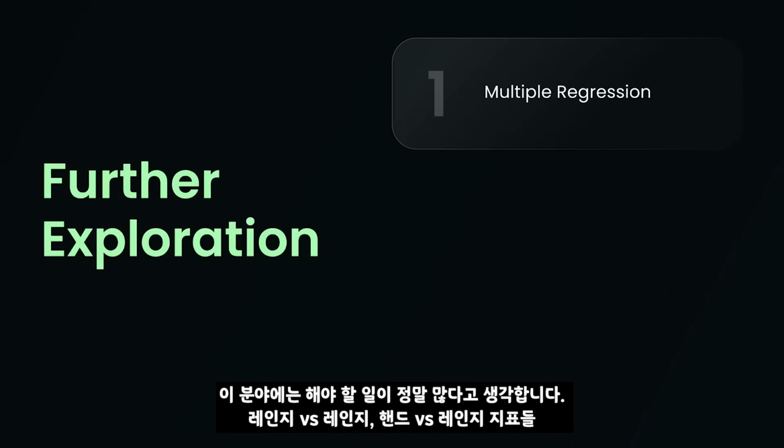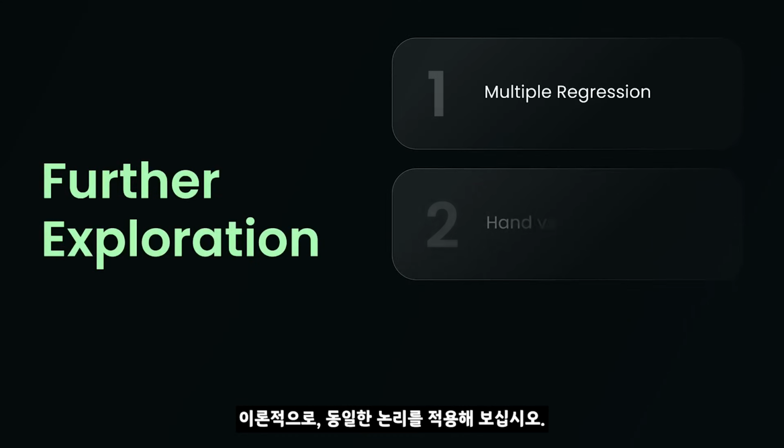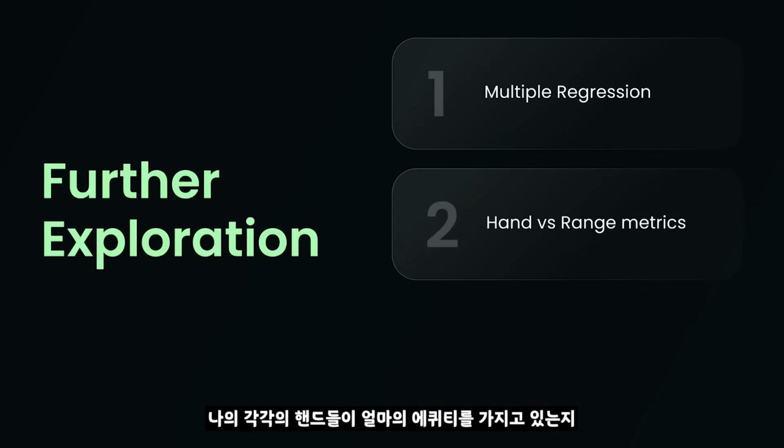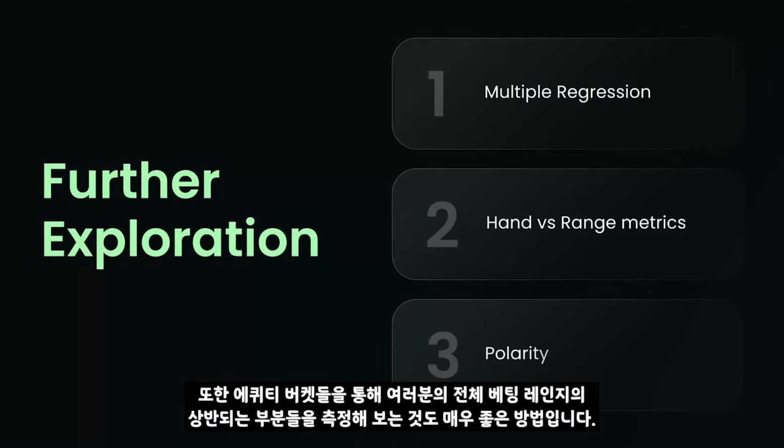I think there's a lot of work to be done in this area. I've been using range versus range metrics, but you could, in theory, apply the same logic using hand versus range metrics. How much equity does my individual hand have? And how well does that predict that hand's betting frequency? I think that would be pretty useful. I also think you could measure the polarity of your entire betting range via equity buckets. I think that might have some predictive power in terms of your sizing.